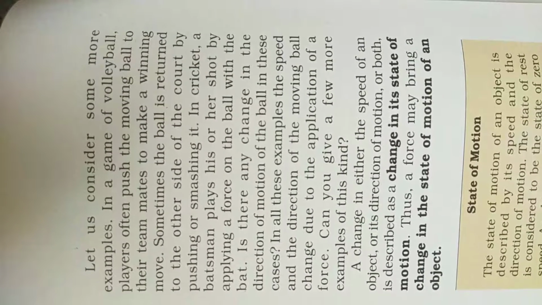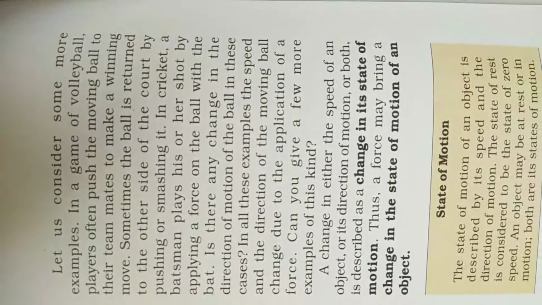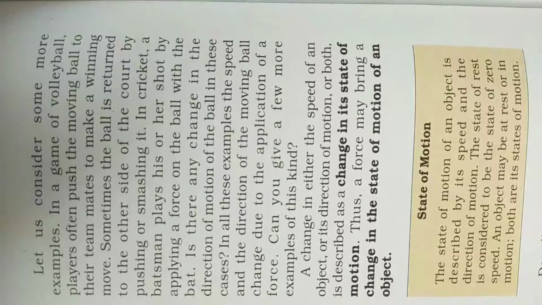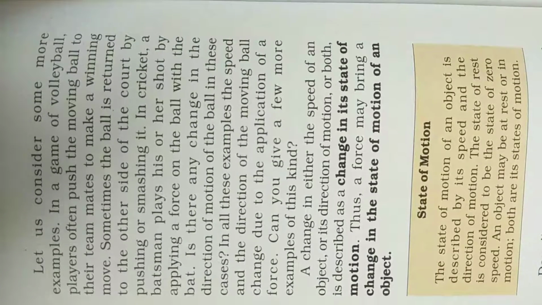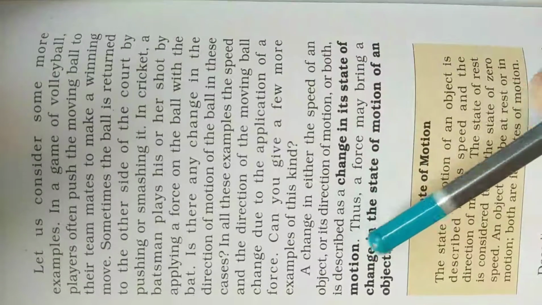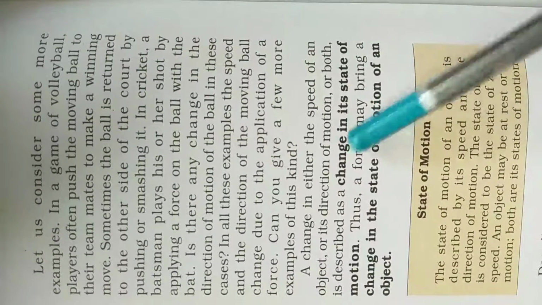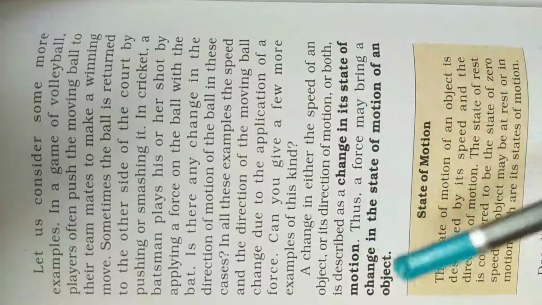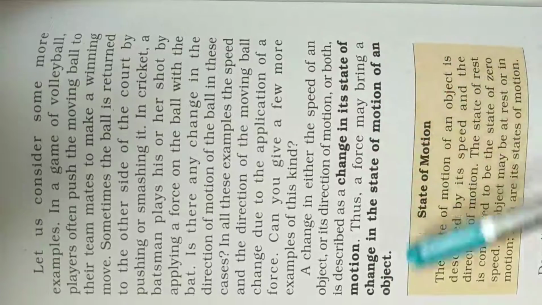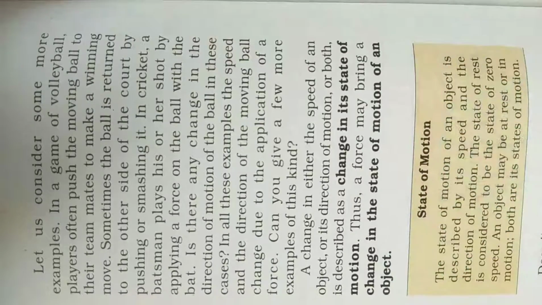A change in either the speed of an object or its direction of motion or both is described as a change in its state of motion. Motion means the object moves from one place to another. So that is known as a change in its state of motion. In all these examples, the object changes its speed or direction of motion. Thus a force may bring a change in the state of motion of an object.